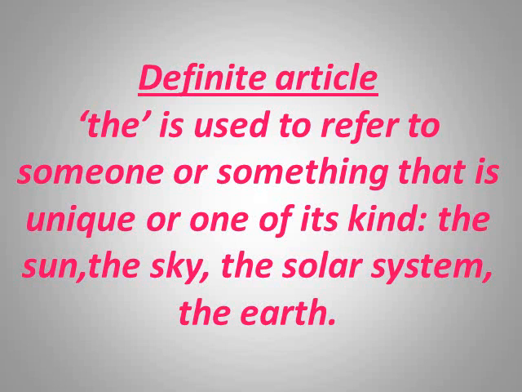The is always used before those things which are unique and there is nothing else like that. For example, the solar system is only one, the sky, the sun. If only one thing is kept, or if you are able to see only one thing, only one of its kind, then you will put the before that. So let's learn more about the.